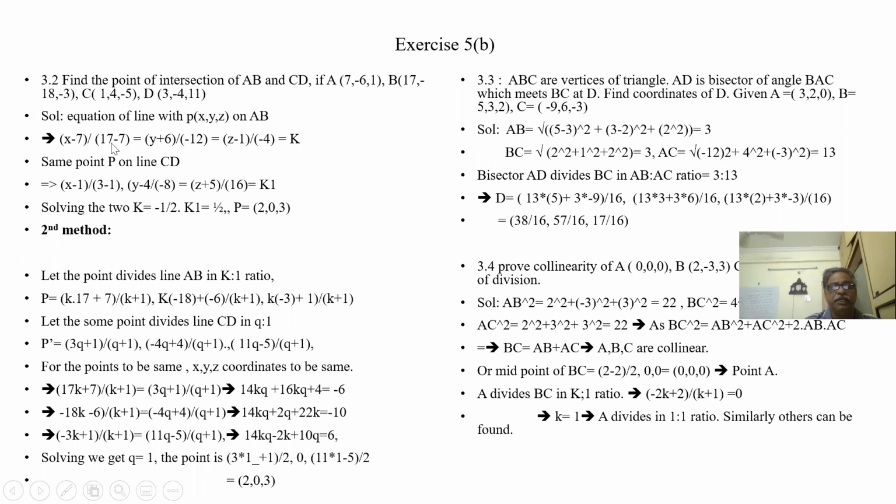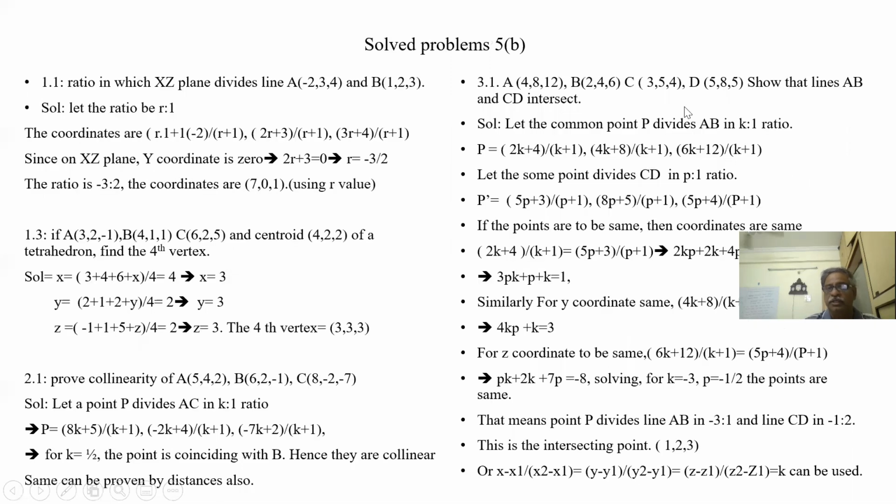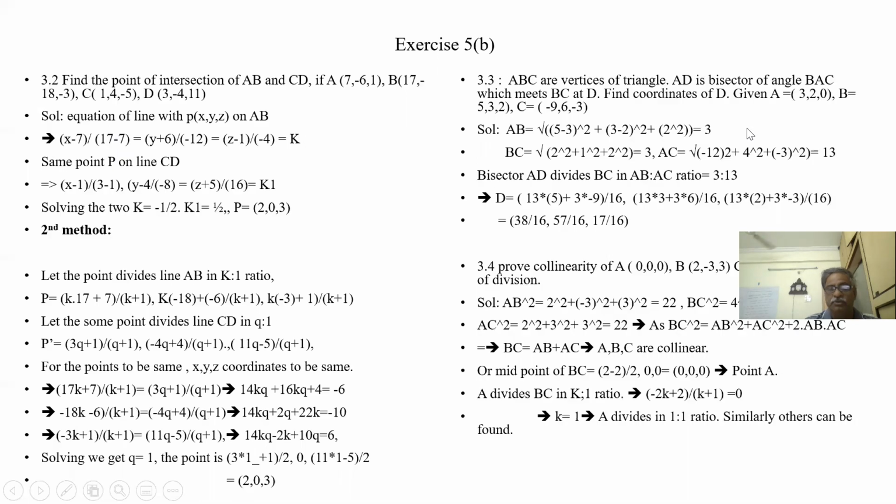If we write the equations of the lines. Otherwise, we know the earlier method, which we have seen here. If I put a K:1 ratio, some point divides AB in the K:1 ratio, I am getting an equation for all 3 points. If I put Q is to 1 for the other point on CD, I am getting 3 points on CD.